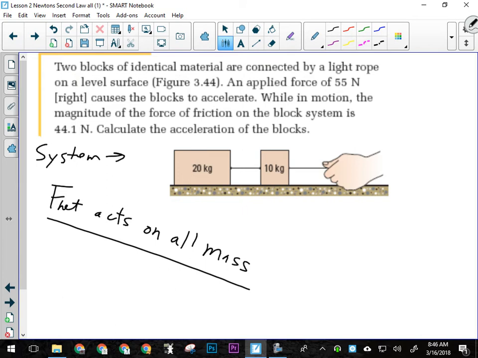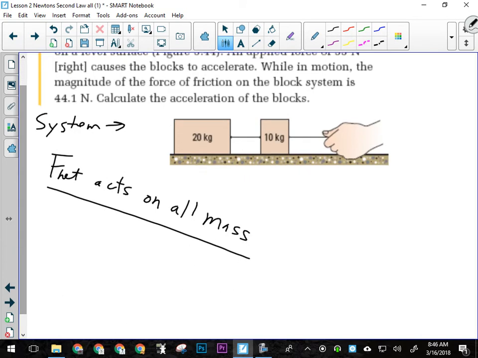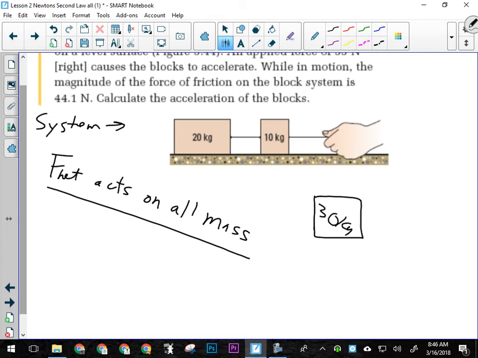So what we do essentially in this question is we simplify the system when we draw our free body diagram. We say that the system is 30 kilograms and that we're pulling this way with 55 newtons of force and this way with 44.1 newtons. That's our force of friction. So our net force is going to be 10.9 newtons, and that's acting on how much mass?